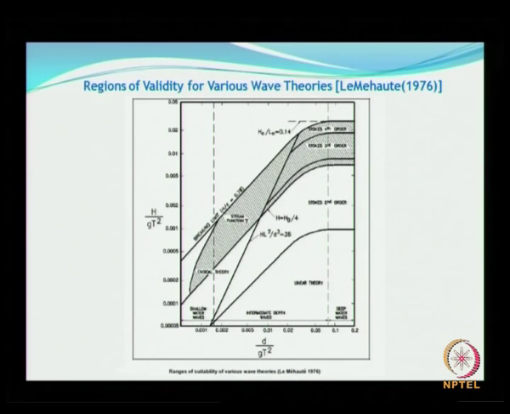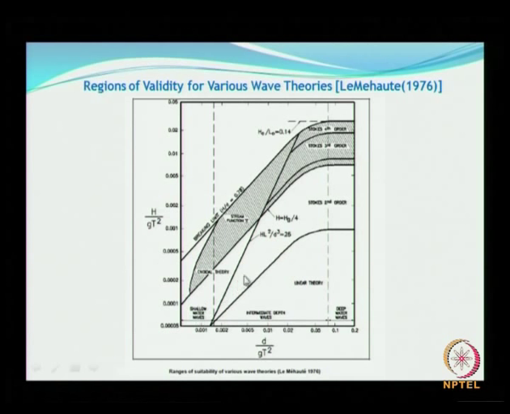So this shows the regions of validity of various theories, and this is after Le Méhauté in the year 1976. The ranges of validity of different theories, you see this is the area where you can adopt linear theory without any problem.